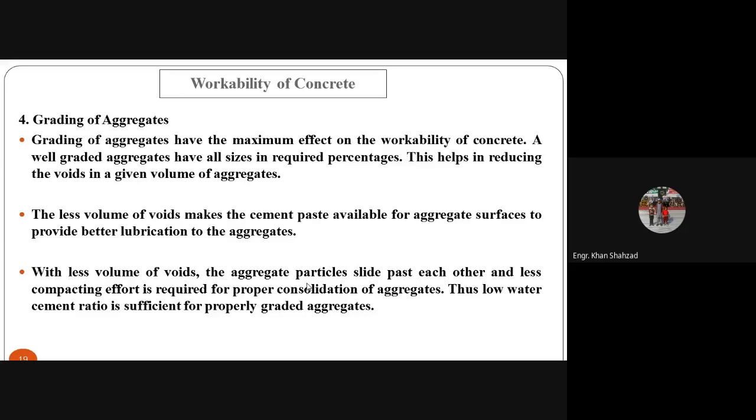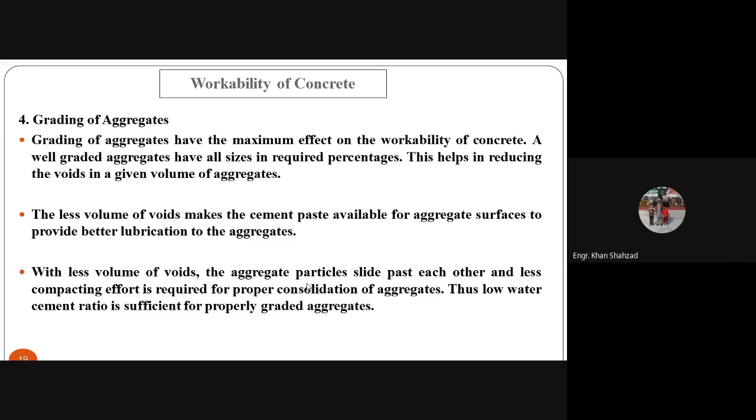Grading of the aggregates has the maximum effect on the workability of the concrete. Well-graded aggregates have all sizes in the required percentages. This helps in reducing the voids in a given volume of aggregate. Less volume of voids makes the cement paste available for aggregate surfaces to provide better lubrication to the aggregate. If there are fewer voids in the concrete, the cement paste will not go into the voids. It will be available for covering the surfaces of the aggregate.